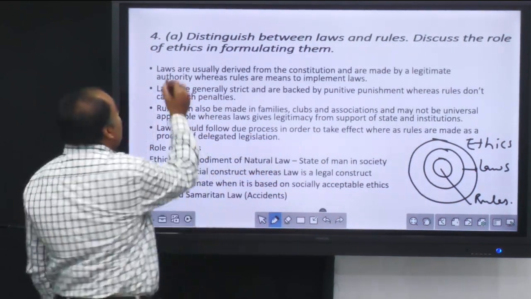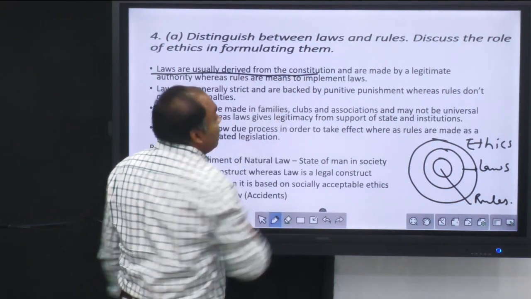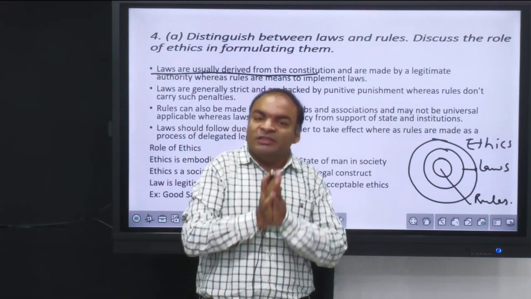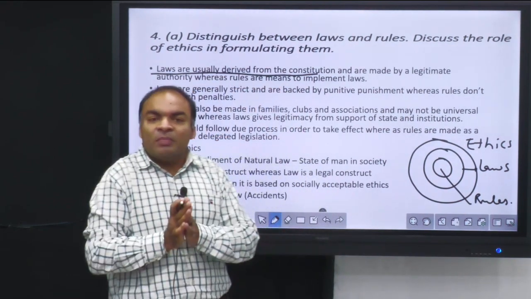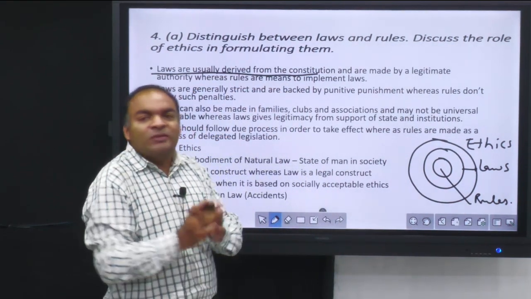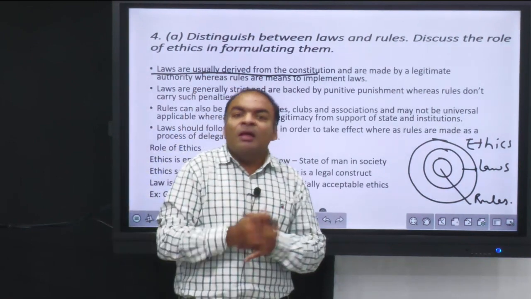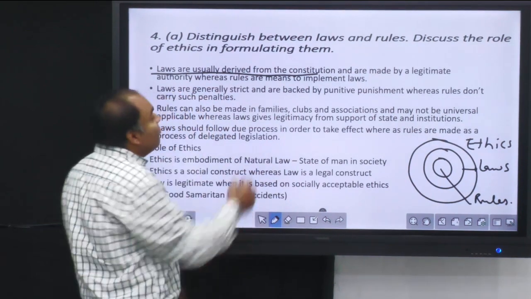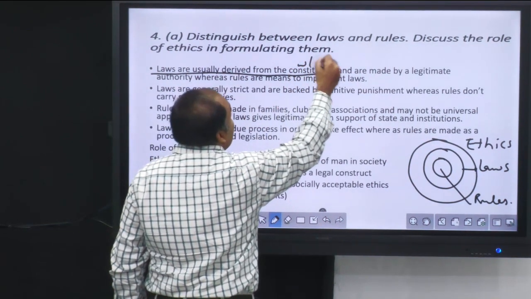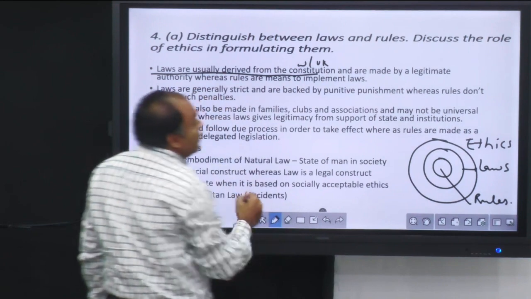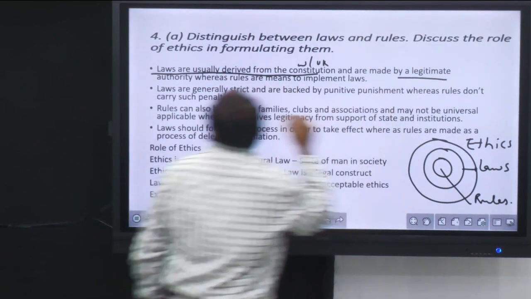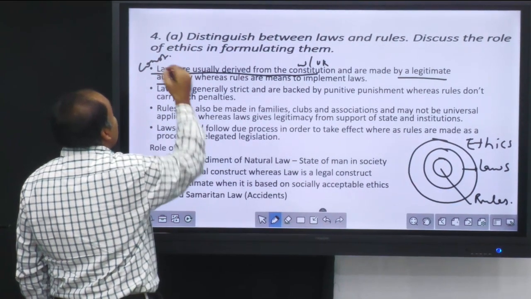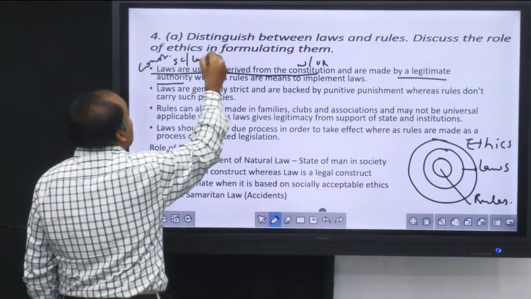First of all, laws are usually derived from the constitution. Laws are generally in written form, though they might be in an unwritten form. For example, in the UK you have an unwritten constitution, but it is based on historical conventions. Therefore, laws are written or unwritten, but usually part of the constitution and made by a legitimate authority, such as the constitution-making body, or in the UK the Parliament.